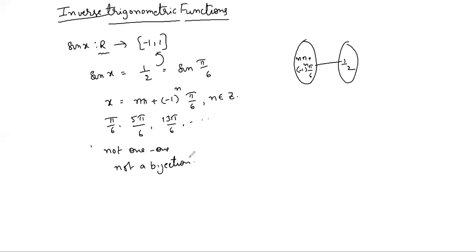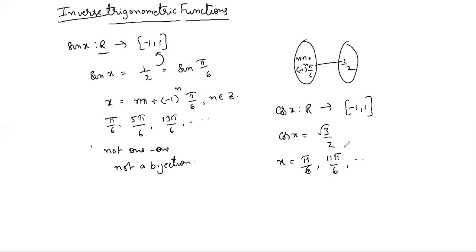So that's why we restrict the domain. Not only sine, cos x also, from all real numbers to -1 to 1. So this is also the same. If you take cos x equals √3/2, x equals 60 degrees, but it is also 5π/6... Same. Next 2π minus π/6, 11π/6, and so on. Different values, but same image. So it is also not one-one.